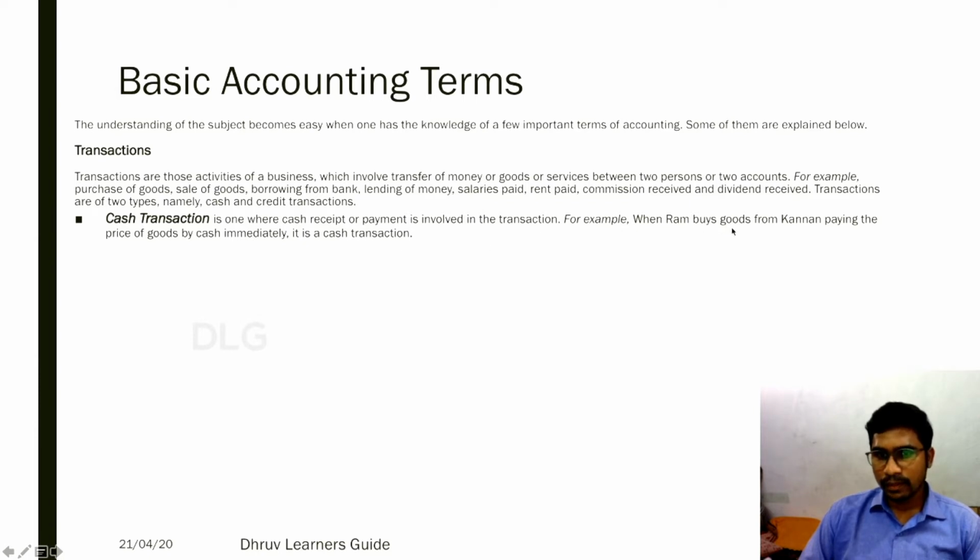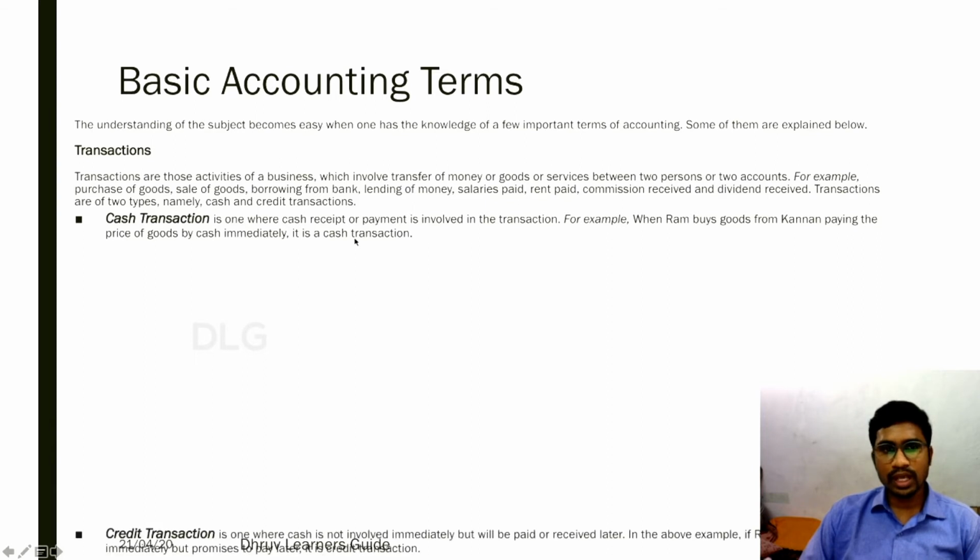Okay, buys goods. Buying is nothing but purchasing, which we have seen in the last term as a transaction. So here Ram is purchasing goods from Kanan, right? When Ram is purchasing the goods from Kanan, Ram is supposed to pay Kanan. In this example, the amount is not mentioned, but the amount is to be paid in cash. So this is said to be a cash transaction.